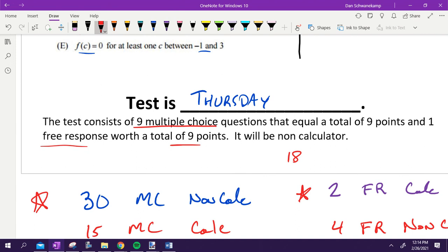So 18 points. If you missed like 5 of them, you got a C. If you missed 7 of them, you would fail. And it's pretty easy to miss some of these questions. We will curve it some, but you need to make sure you're ready to go because it's not a ton of points. There's only 18 possible points. You can go one way or the other pretty quickly. Make sense on how that's going to work?